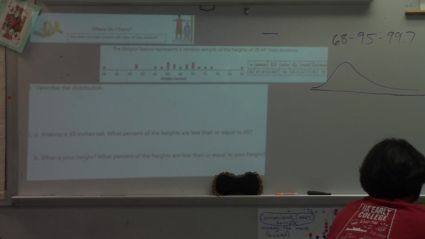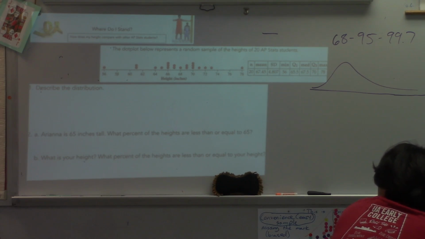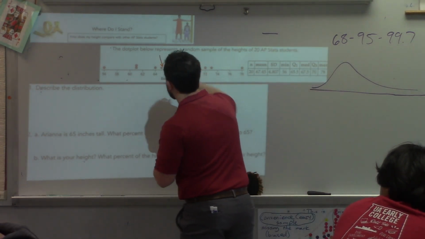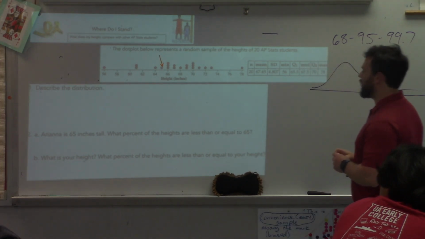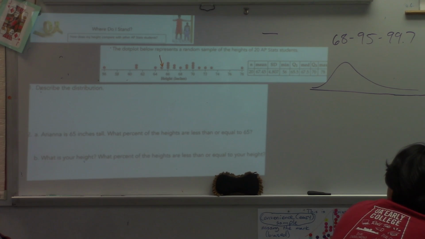So Ariana is 65 inches tall. This is what I need to focus on. So describe the context of the distribution. If you want to do that and we can talk about it tomorrow, go for it. We talked it through, but if you want to write it yourself, I encourage you to do that. Ariana though, 65 inches tall, that means she's right here. What percent of the heights are less than or equal to 65 inches?